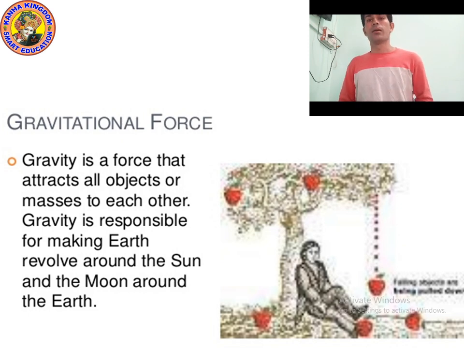So remember, kids, gravitational force is a force that attracts all objects towards each other. Gravity is responsible for making the earth revolve around the sun and the moon around the earth. Because of it, they are rotating and revolving. One more reason behind it is centripetal force. Because of it, they do not cross their orbit. I hope you understood. Now let's move on to the next point.